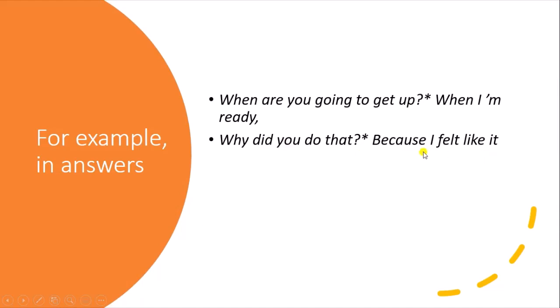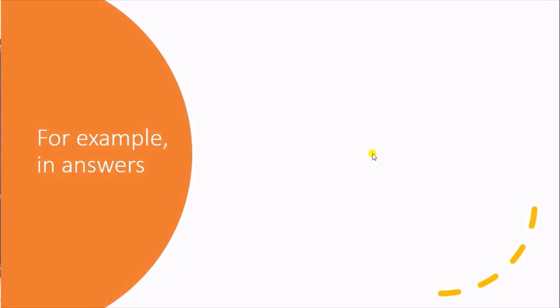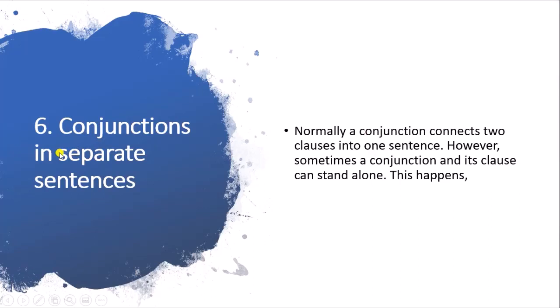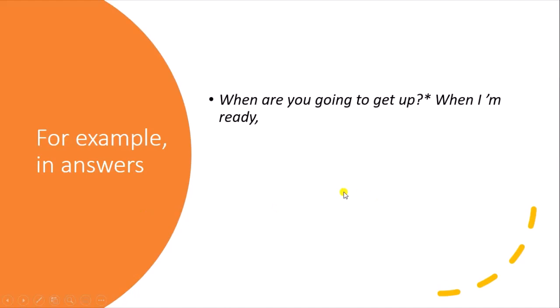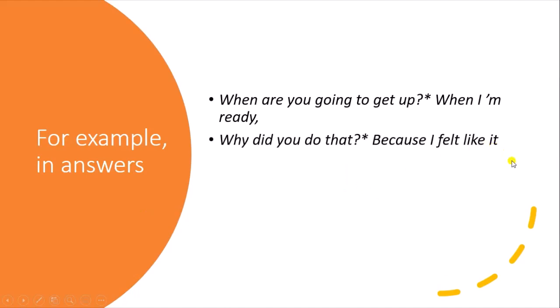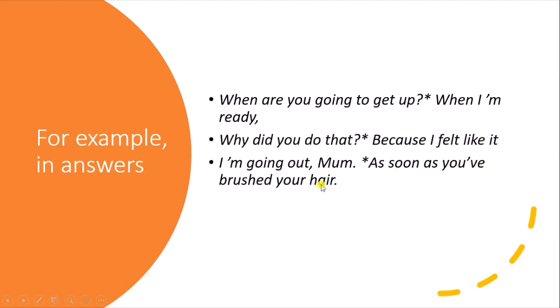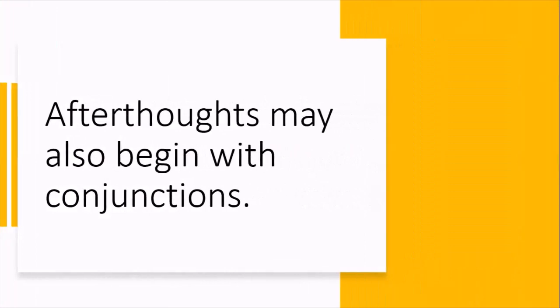Because I felt like it. So in this way we are using conjunctions in separate sentences, when I am ready and because I felt like it. I am going out, Mom. As soon as. So as soon as, the conjunction is again used in a different sentence.